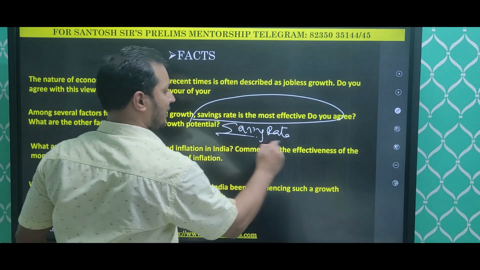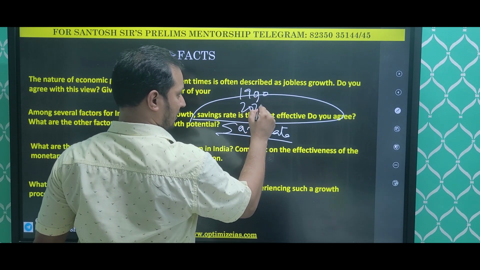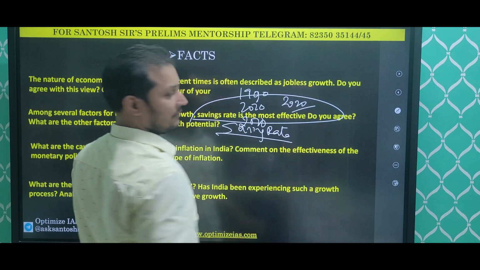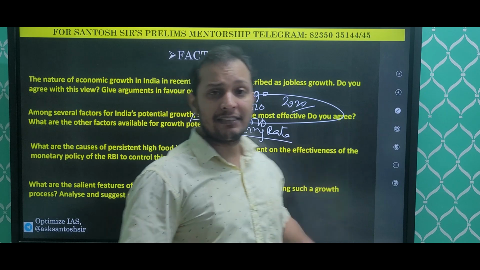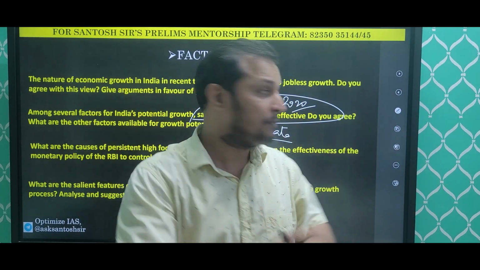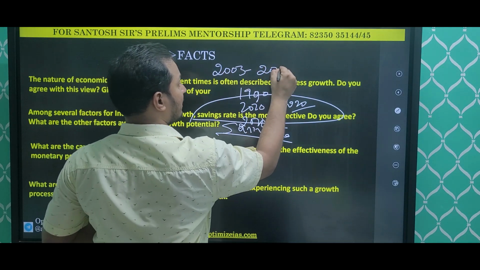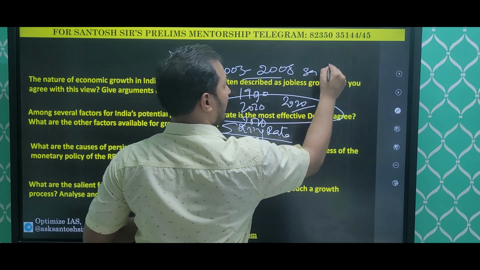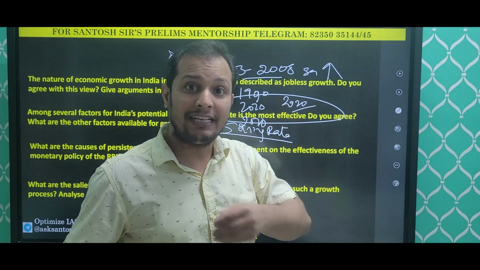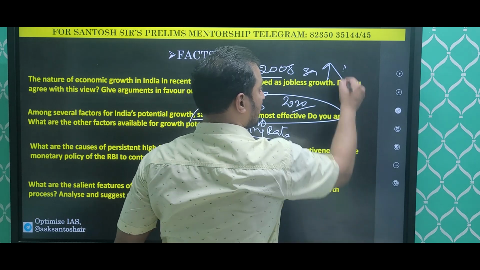You have to show how the savings rate has changed in the 1990s, then in the 2000s, then in the 2010s, then in the 2020s. Let me show you some facts: the savings rate was very high in the early 2000s. Between 2003 to 2008, the savings rate was very high. You know, in the last 5 to 6 years, why is our economy struggling? Our economy is struggling because savings rates have fallen down.